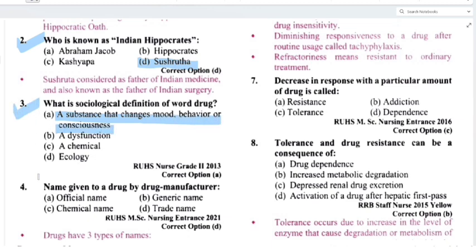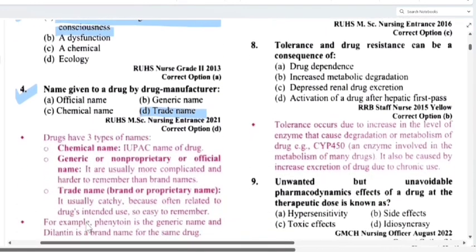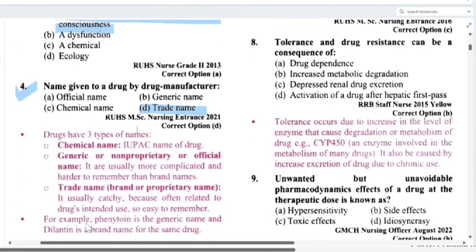Clear? Next question, name given to a drug by the drug manufacturer. That is official name, generic name, chemical name, trade name. So that is basically a trade name because there are many manufacturers, right, that can give any name according to their trade name, right? See, a drug has 3 types of name: chemical name, the IUPAC name of the drug; generic or non-proprietary or official name. It is usually more complicated and harder to remember than brand names.